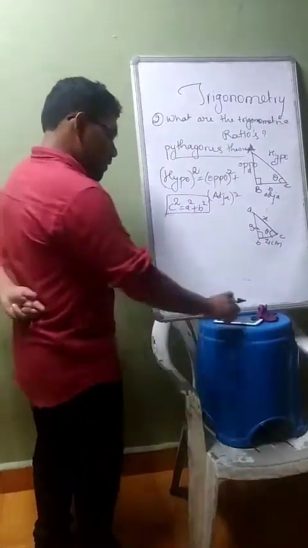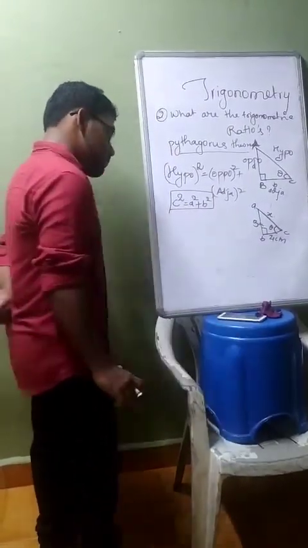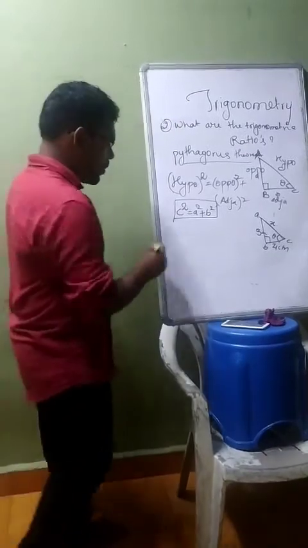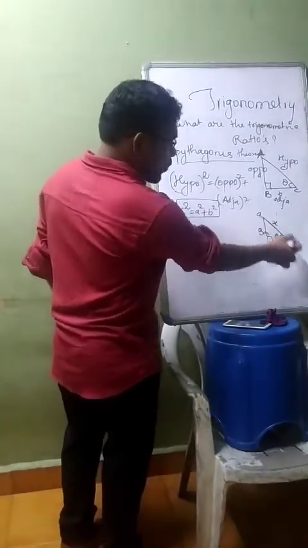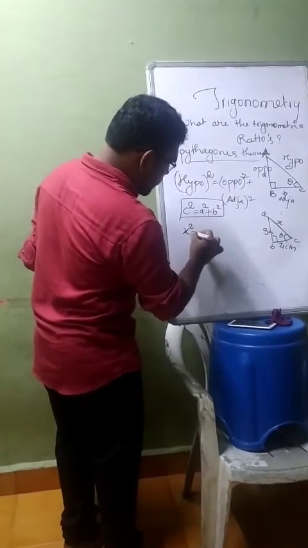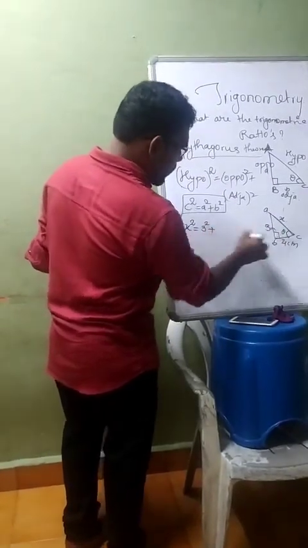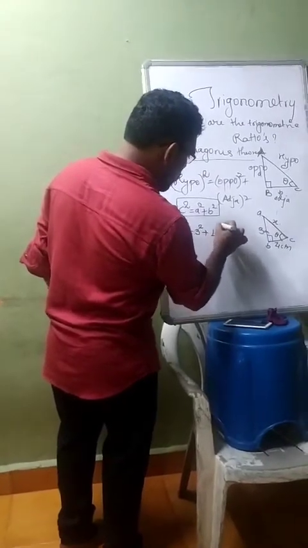So this is very important. Hypotenuse side, that is x square, which is equal to 3 square, opposite square, plus adjacent 4 square.